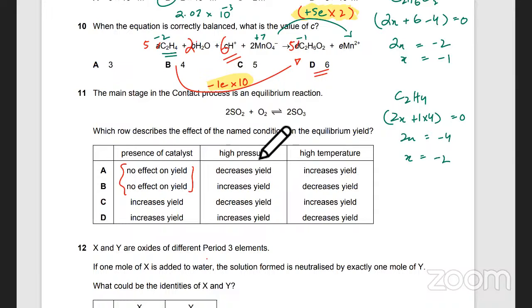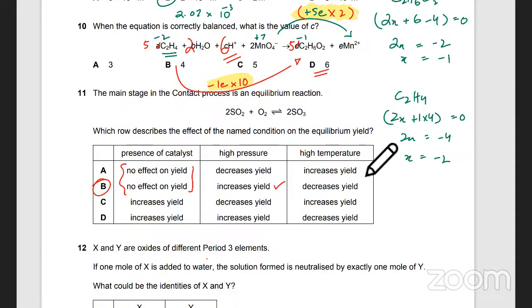If I use a higher pressure, where will the equilibrium shift? It will shift forward, so it increases the yield. And higher temperature, you should know all this. If you lower the temperature, that's when it will move forward. But if you raise it, I think...